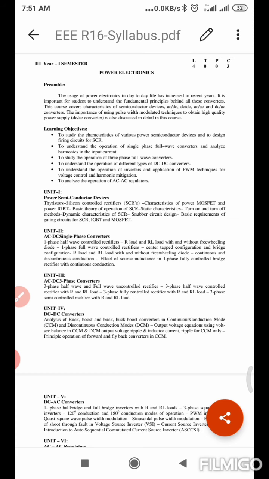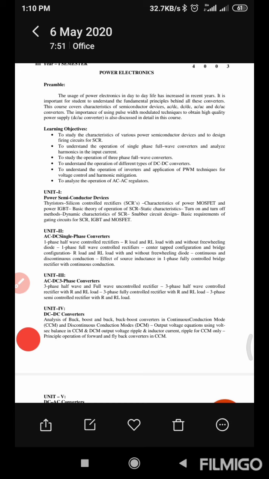So in unit 2 we are going to study about AC to DC conversion of the single phase circuits. That means a single phase sinusoidal wave is going to be converted to DC. This is about unit 2.